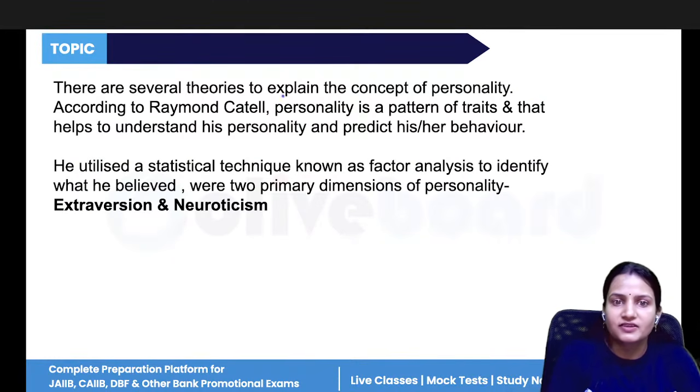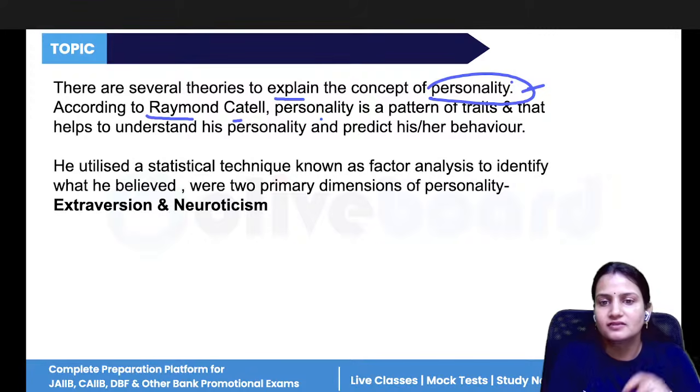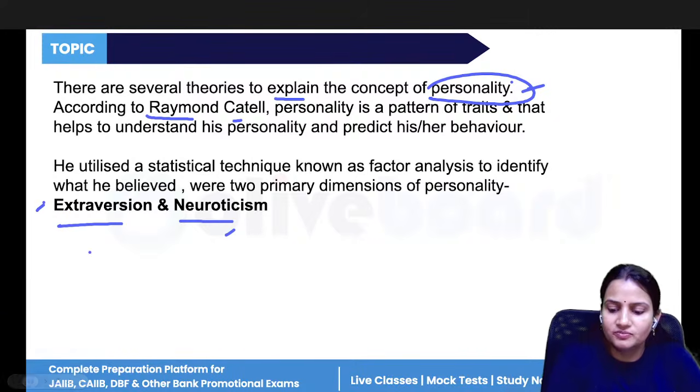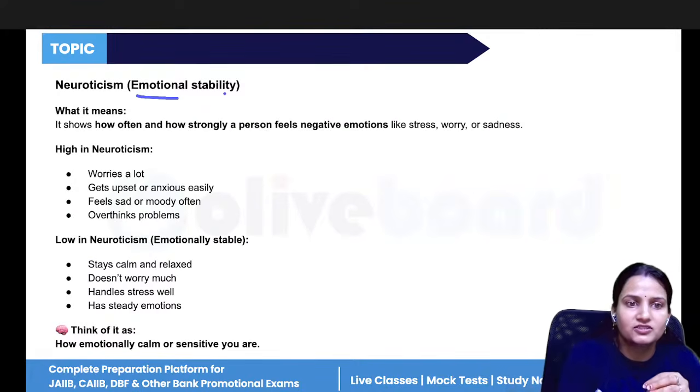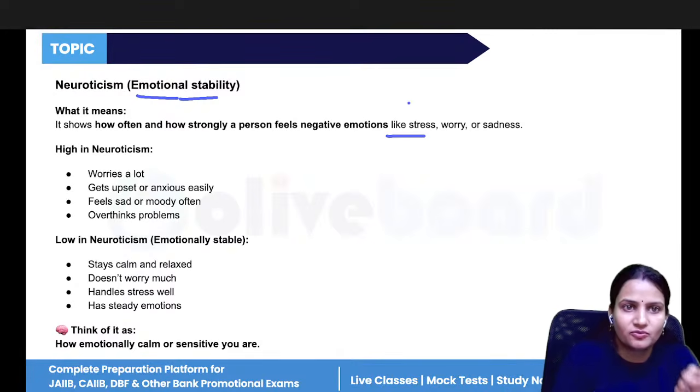Now, there are several theories that explain the concept of personality, and two dimensions were given by Raymond Cattell. He said there are different dimensions of personality, and they are neuroticism and extraversion. Now, what is extraversion and neuroticism? Neuroticism is how emotional a person you are. If you take a lot of stress over small things,